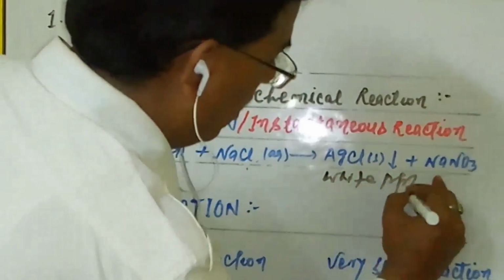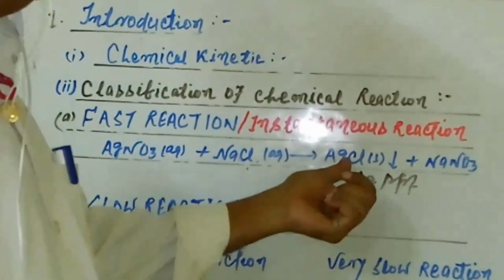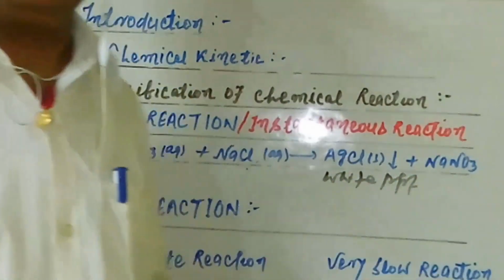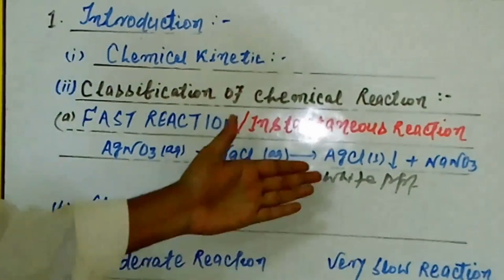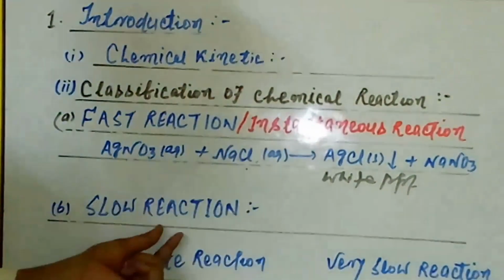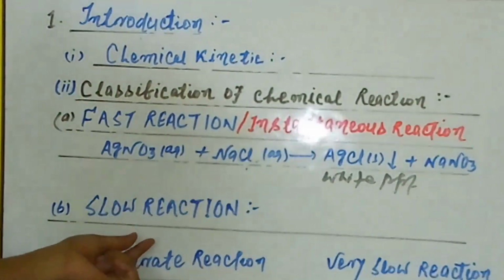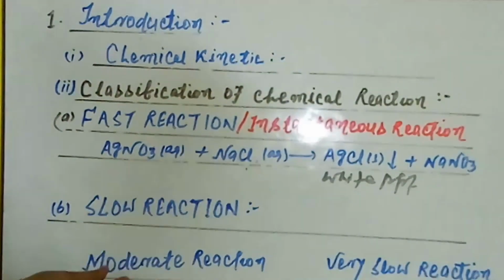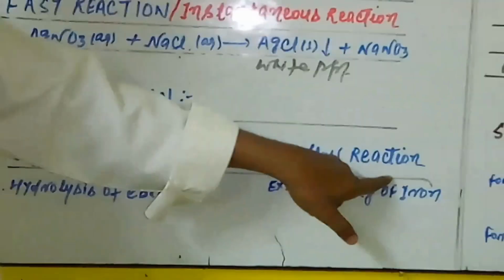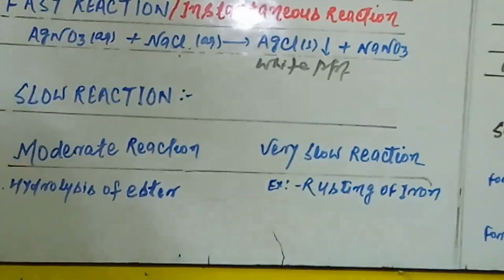A white precipitate forms immediately due to the formation of AgCl, and ultimately NaNO3 is obtained as a byproduct. That type of chemical reaction is called a very fast or fast reaction. Secondly, you see here the slow reactions. We have classified the slow reactions in two ways: one is called the moderate reactions, another is called the very slow reactions.